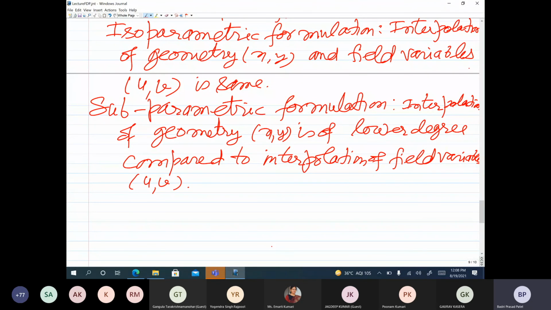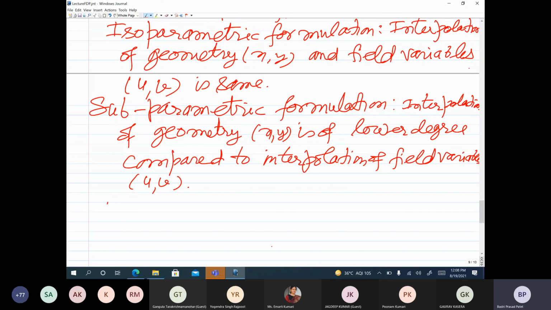So we use a lower degree polynomial for x and y, and a higher degree polynomial for u and v. That kind of formulation is known as subparametric formulation. Of course, the most common formulation is the isoparametric formulation.